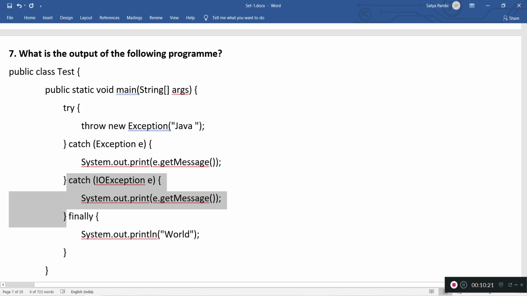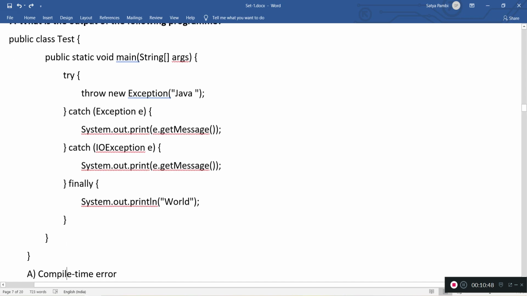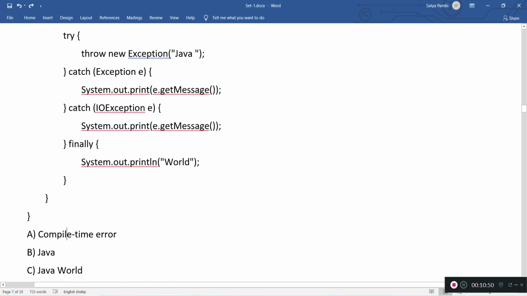That's the reason this is going to be a compilation issue. The compiler fails to compile, saying unreachable code. If the blocks are interchanged, so that this one comes below the other exception, then that would probably be the correct way. So the expected answer would be compile time error.